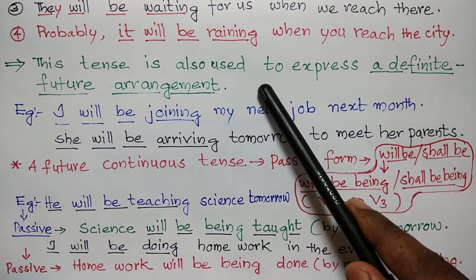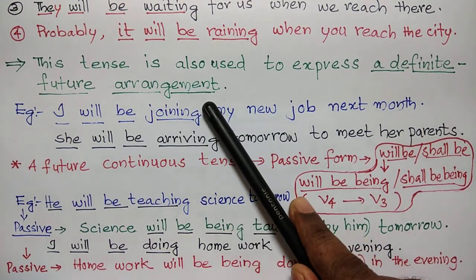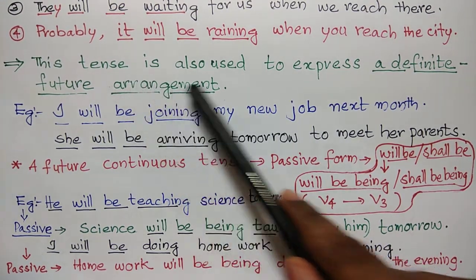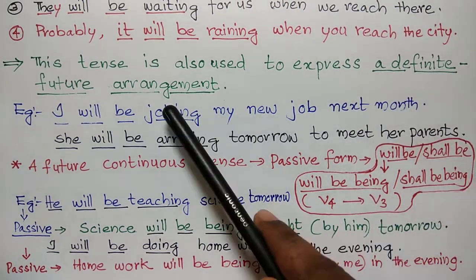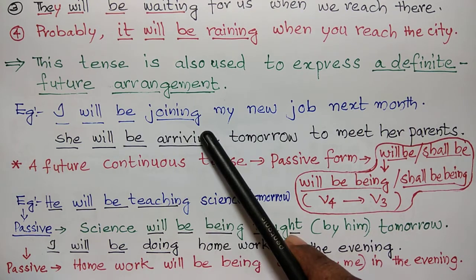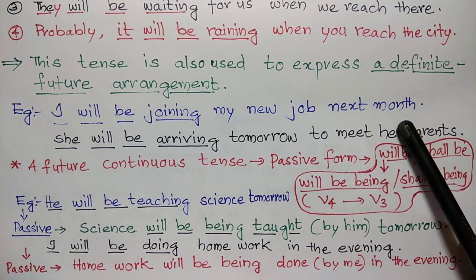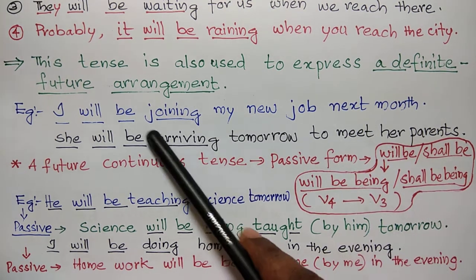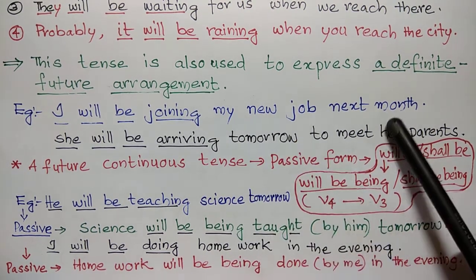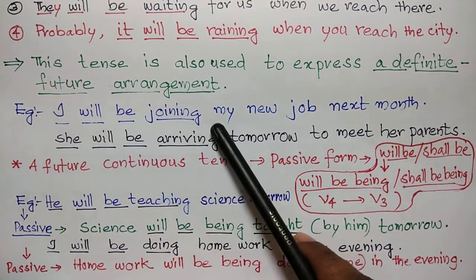This tense is also used to express a definite future arrangement. See the sentence. I will be joining my new job next month. So this is a future arrangement which is definite. So there we are using future continuous tense.